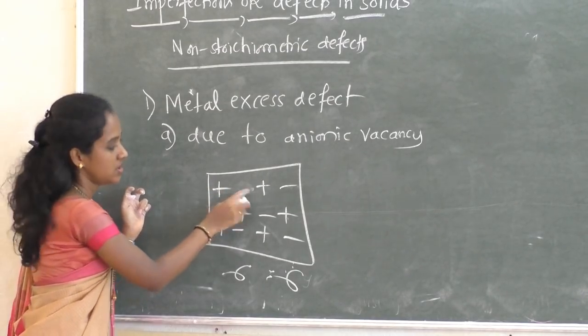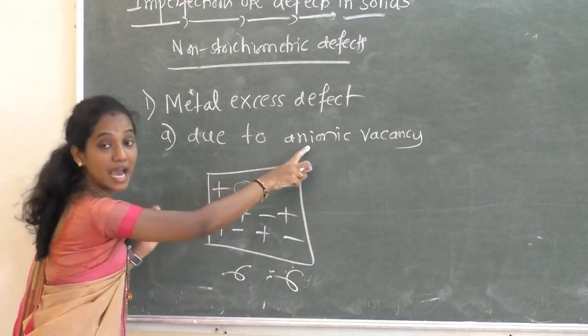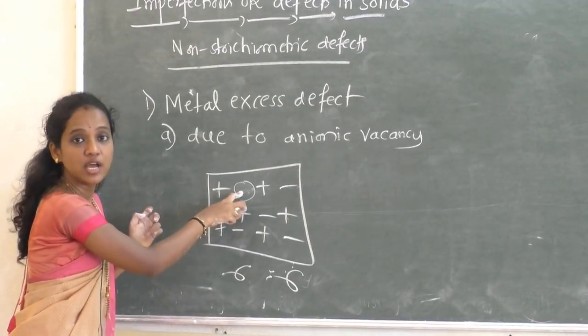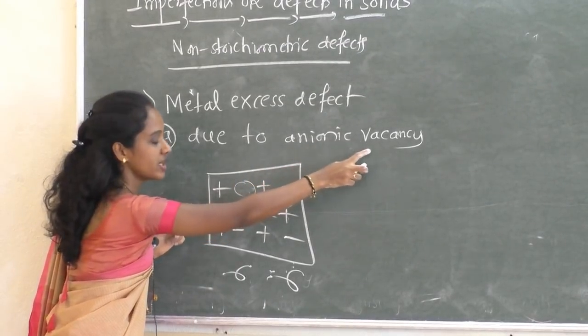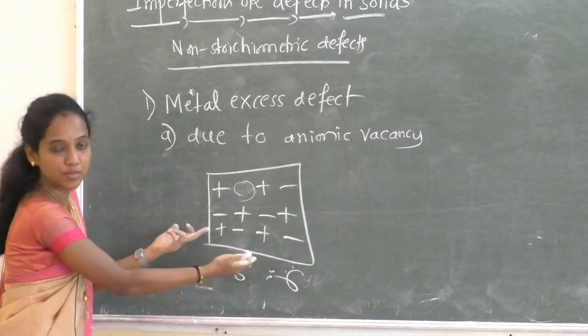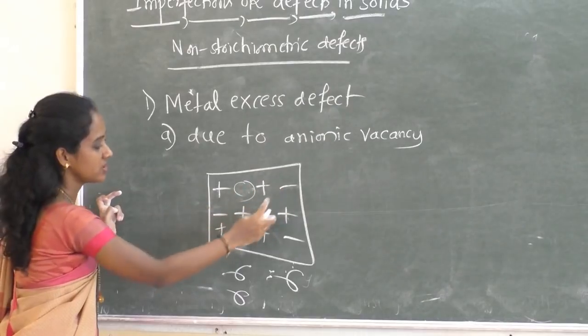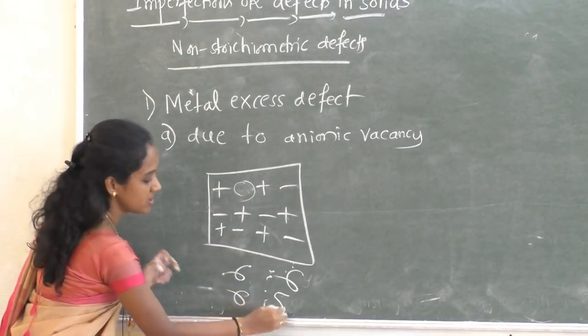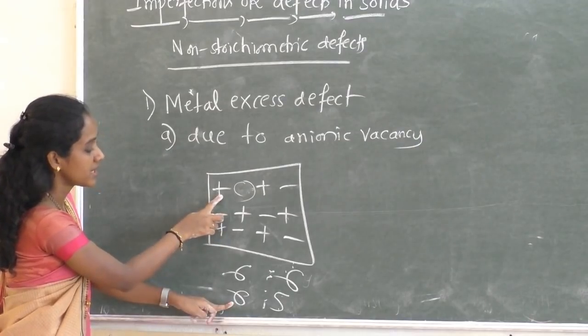But what I am doing here is I'll delete one of the anions. So what happens? There is a vacancy now. Which type of vacancy? Anionic, because at that position an anion was there, now it is not there. So now you may check the number. Cations are the same, 6. What about the anions? 1, 2, 3, 4, 5. 6 is to 5. That means there is an excess number of cations.